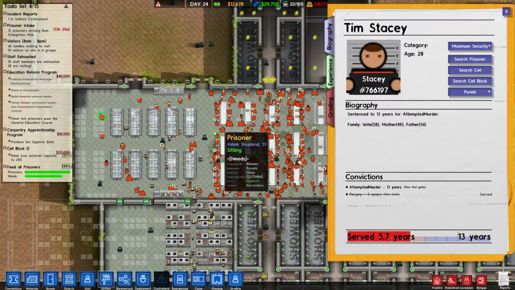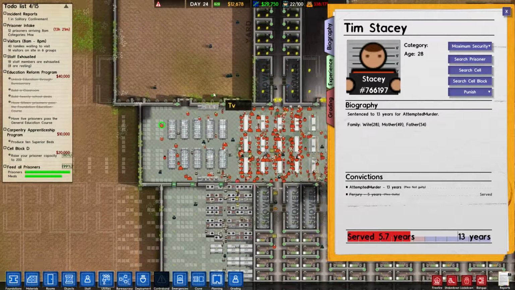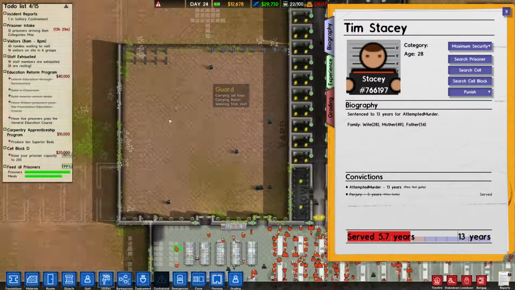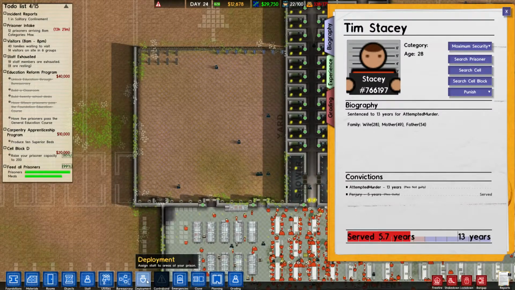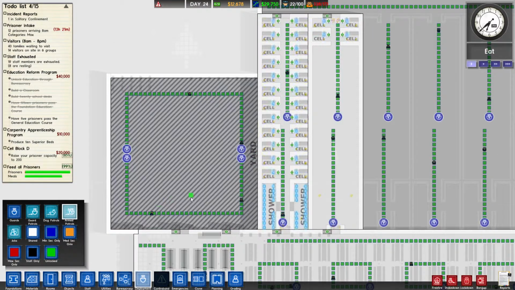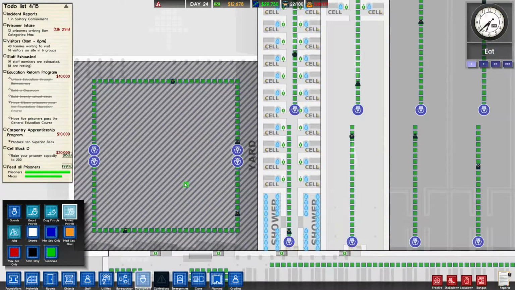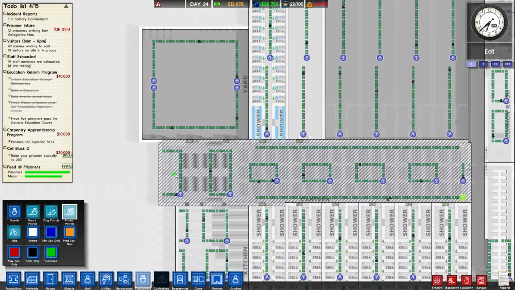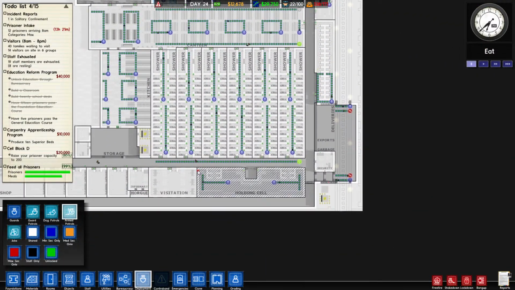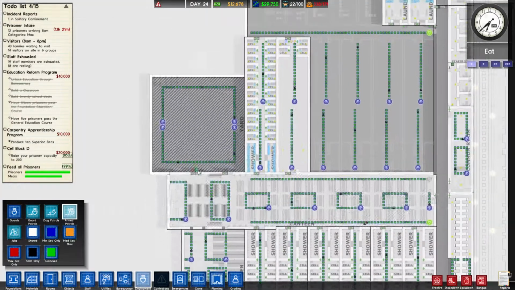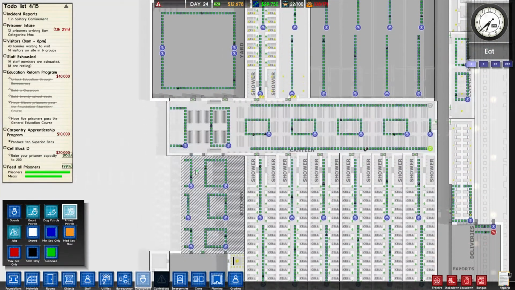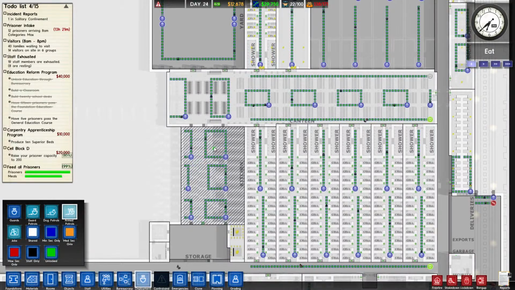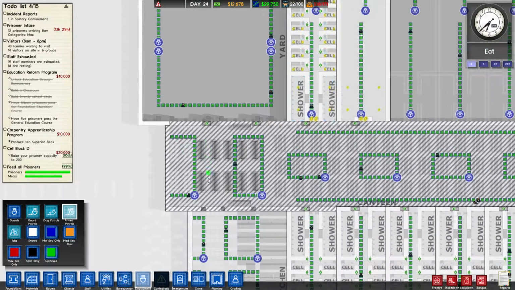Privacy, sleep, comfort, clothing. Is this my armed guard? No. Did I not put an armed guard patrol in there? I thought I did. Armed patrols? Oh, apparently I did not. I'm not sure if I want one in there. It does help with some of the ratings, but do I really need those ratings to be higher? You know, that's kind of the big question. Do I need them? I could put like 1 armed guard in the canteen, I suppose. That might be more useful than the yard.